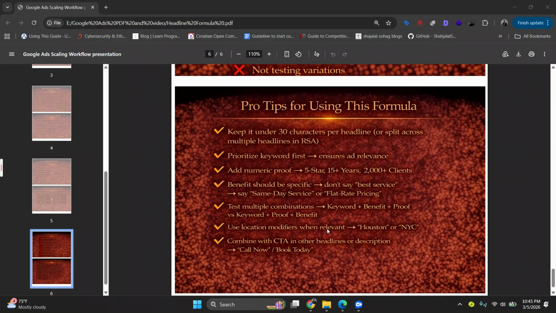So the final strategy summary is: keyword captures attention, benefit creates motivation, and proof builds trust. Together they influence CTR, quality score, CPC, conversion rate, CPA, and scalability. So Google Ads success is not just about targeting or bidding. Often the biggest performance improvements come from small structural changes in words. The keyword plus benefit plus proof headline formula improves relevance, motivation, and trust all in one line. And when those three align, you improve CTR, quality score, and conversion performance at the same time.